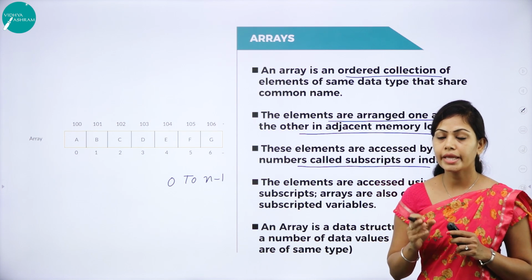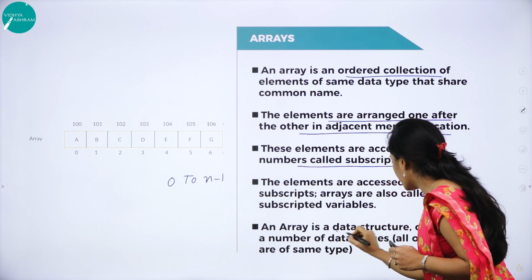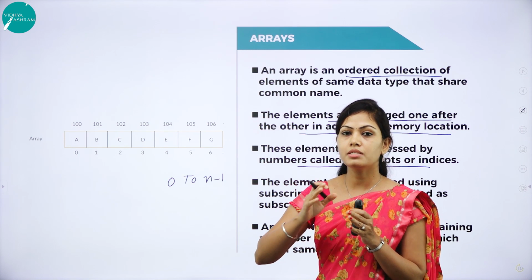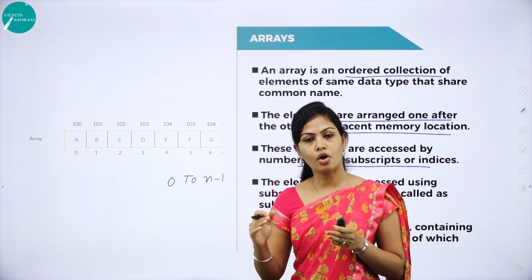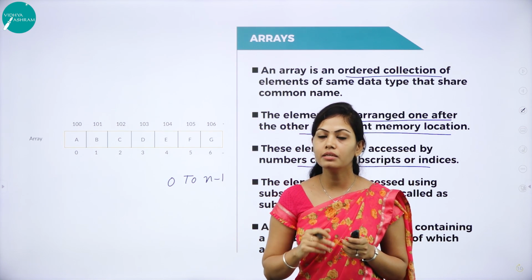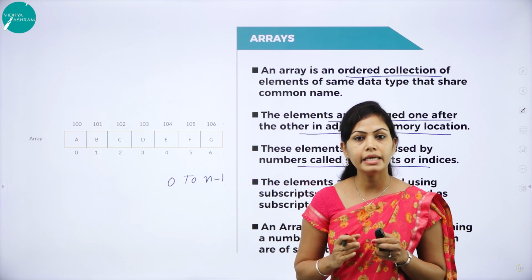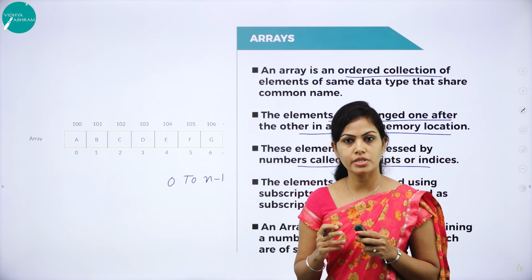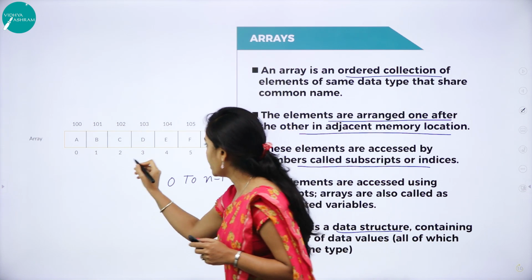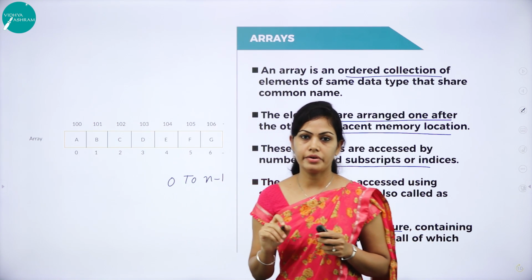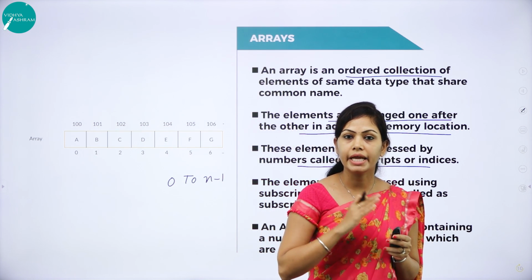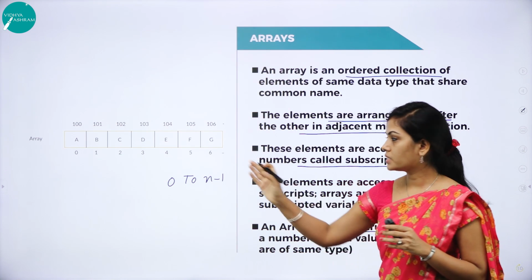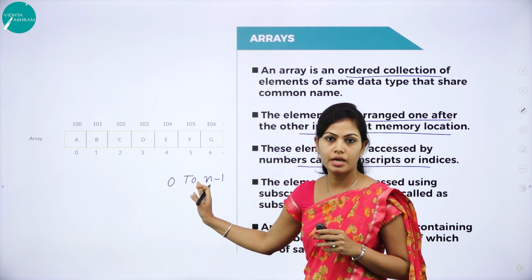So what is an array? An array is a data structure in which all the elements are arranged in a sequential order. So it is called a linear data structure. An array is a linear data structure. This is the way you can visualize an array: elements are arranged one after the other.